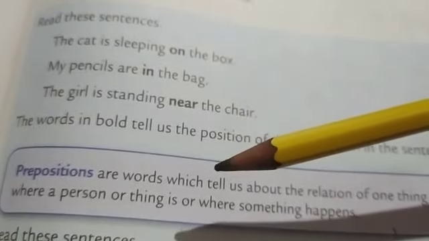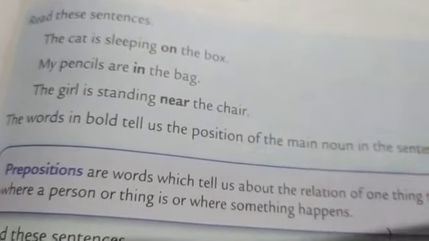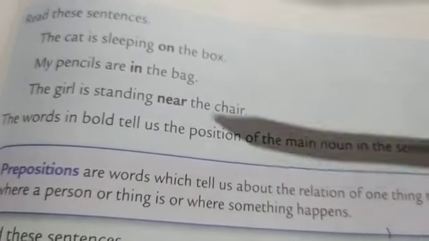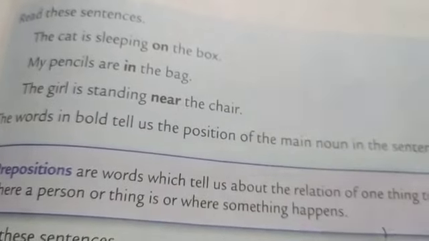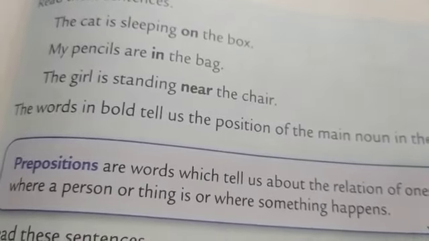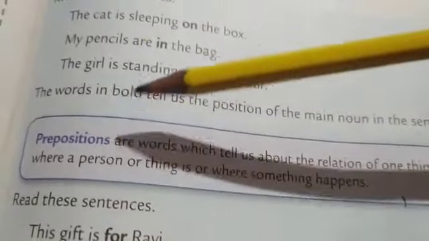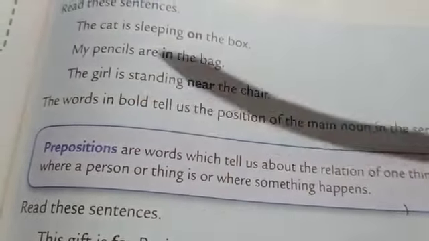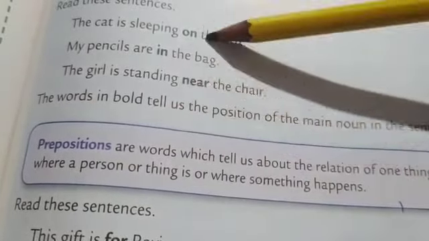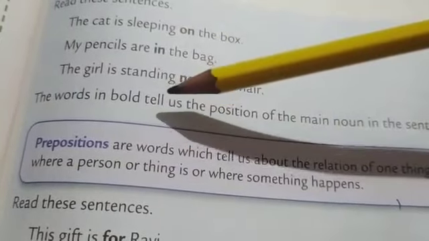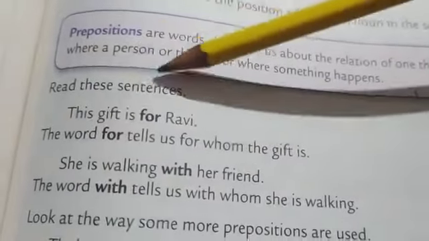They tell us where a person or thing is or where something happens, like positions of the noun. Always remember the preposition comes before a noun.